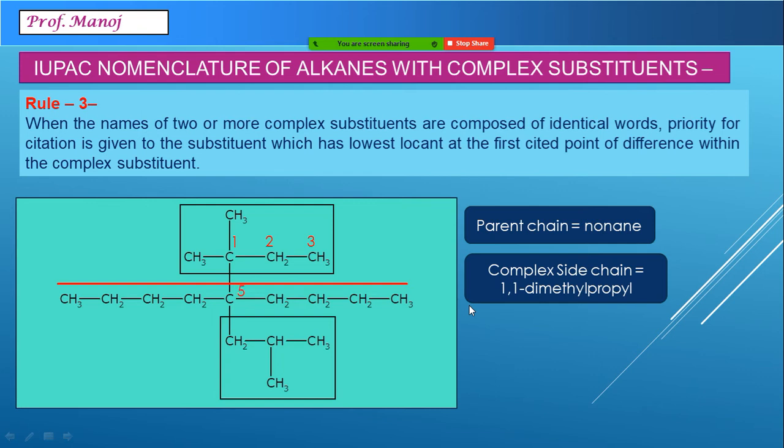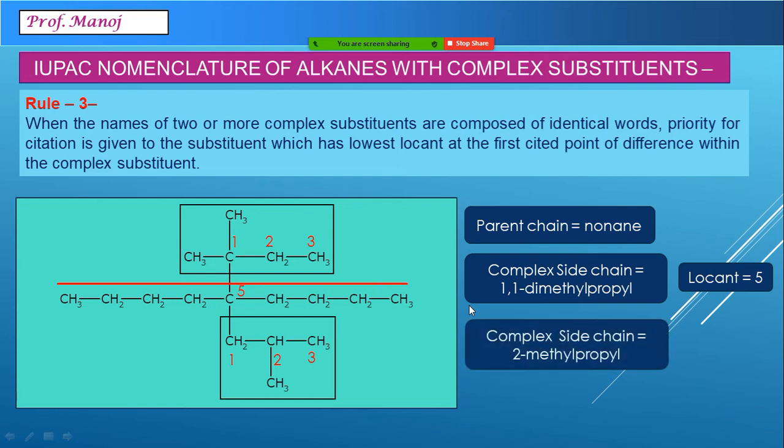The locant number seems to be 5. Now let us name the second one below. It is 1, 2 and 3, and on the second position there is a methyl group. So it is 2-methylpropyl. The locant number is once again 5.